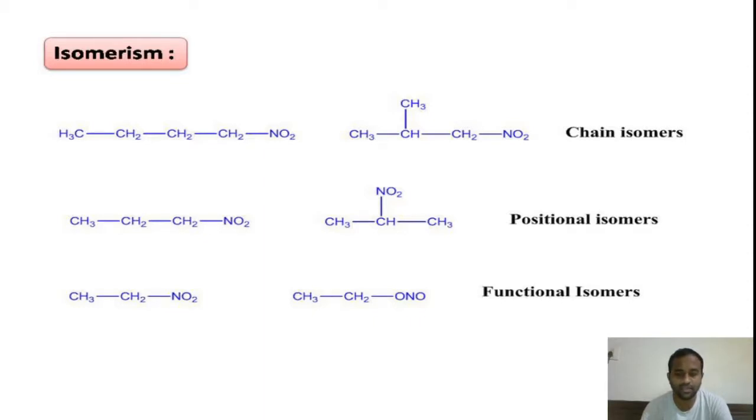Both have the same chemical formula, but there is a difference in the bond sequence. Those are called structural isomers, and they come under functional isomers because these structural isomers have different functional groups. Therefore, they are functional isomers. In this way, nitroalkanes exhibit various types of isomers: chain isomers having different main chains, positional isomers having the same main chain but differing in the position of the substituent, and finally functional isomers, which differ in the functional group present in them.